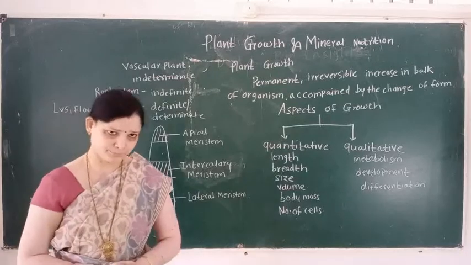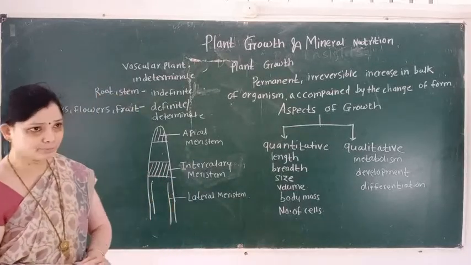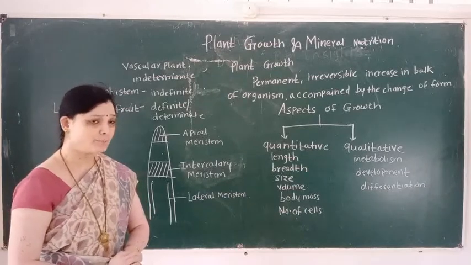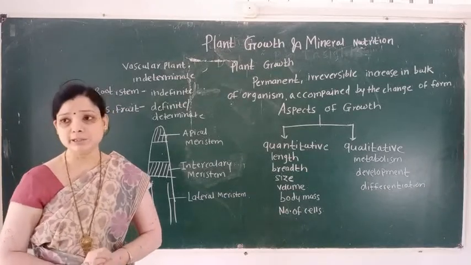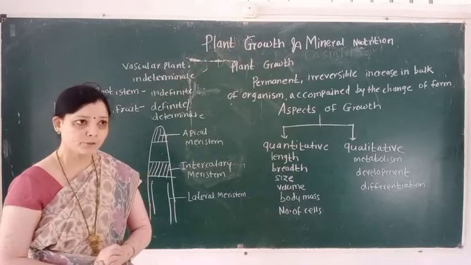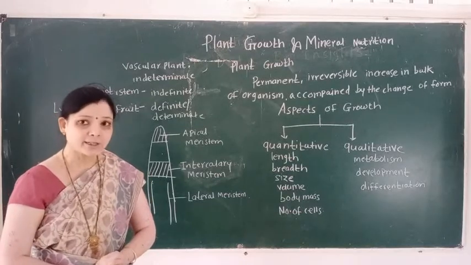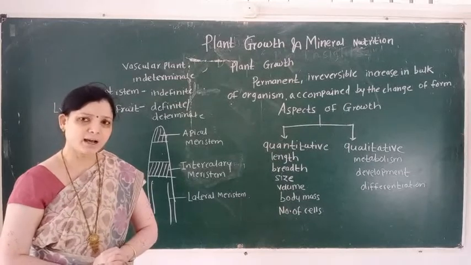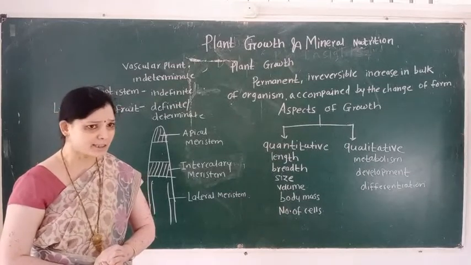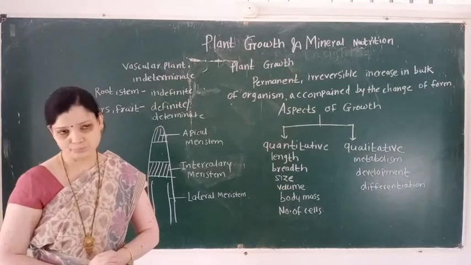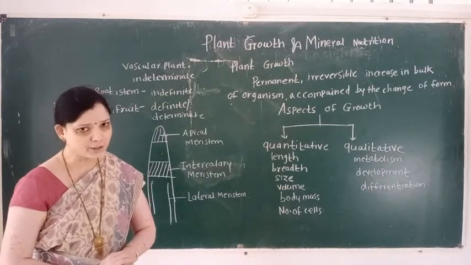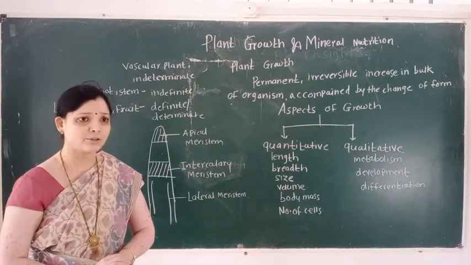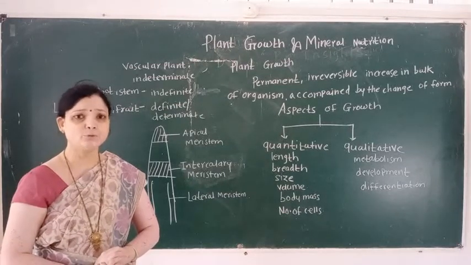So student, we learn there are many characteristics or features of living organisms. Which are the characteristics of a living organism? For example, nutrition, reproduction, excretion, death and growth.